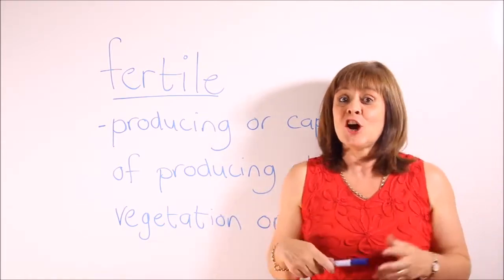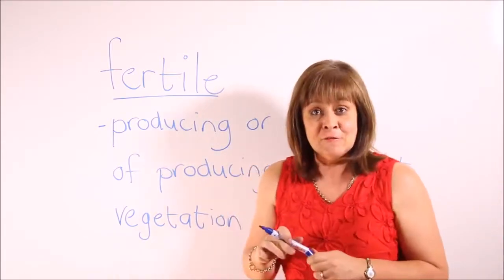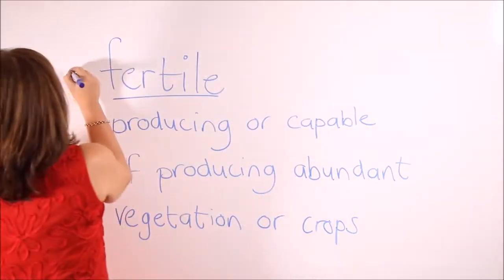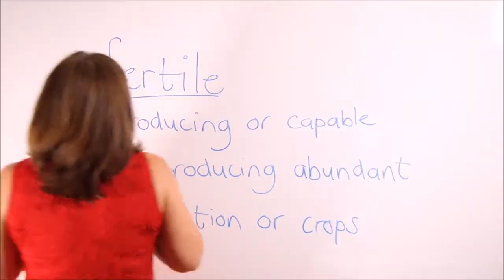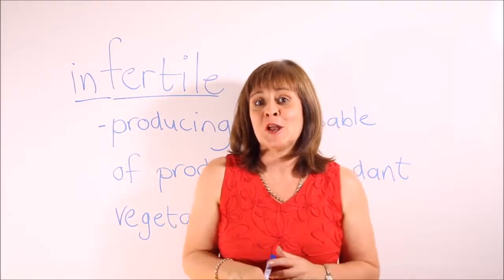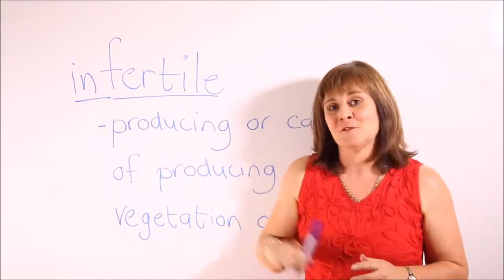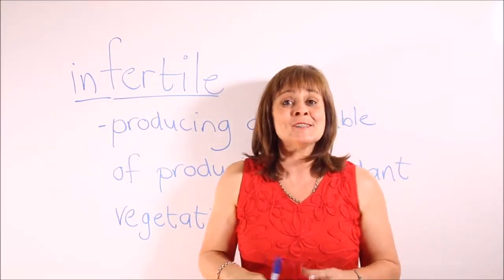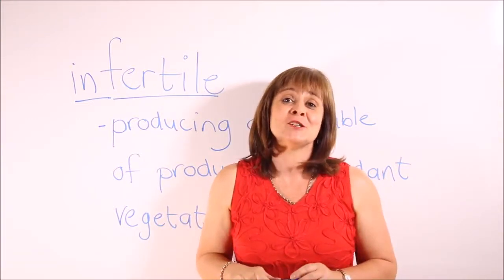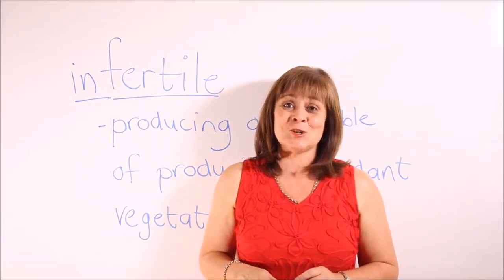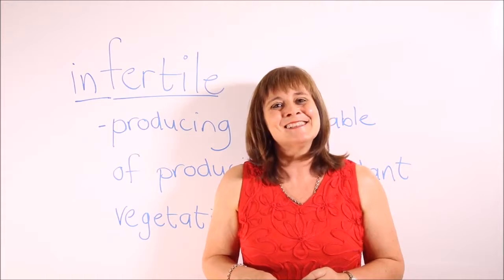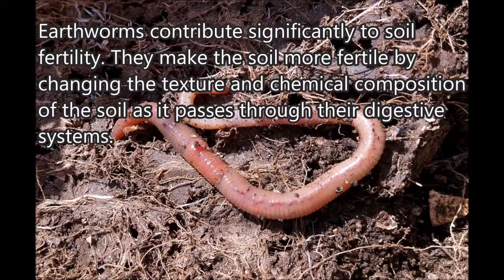The opposite of fertile would be infertile. So you do not want to plant your crops in infertile soils, soils that are not capable of producing abundant vegetation or crops.